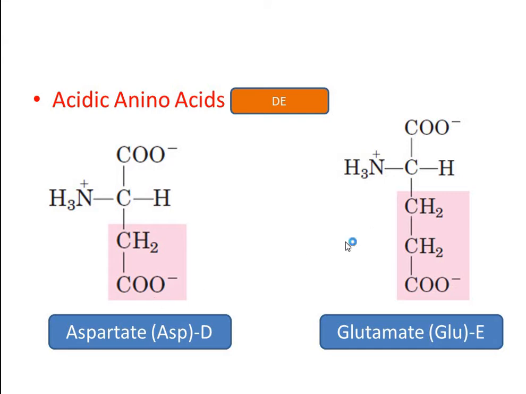Glutamate can be represented by the 3-letter abbreviation GLU and the 1-letter abbreviation E. The only difference between these two structures is that glutamate contains one additional CH2 group compared to aspartate. So this can be remembered by the two letters DE.